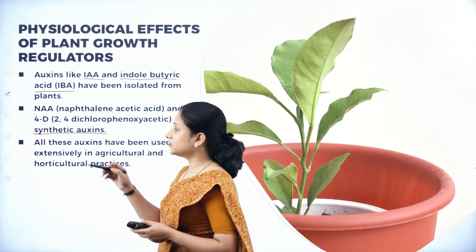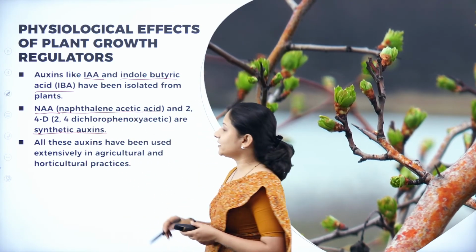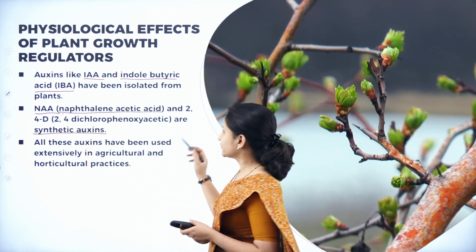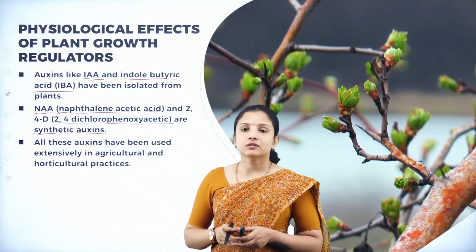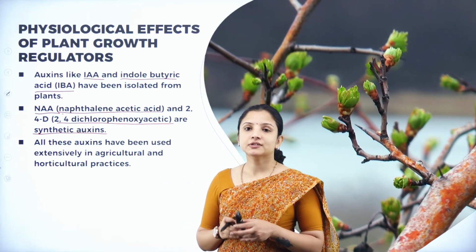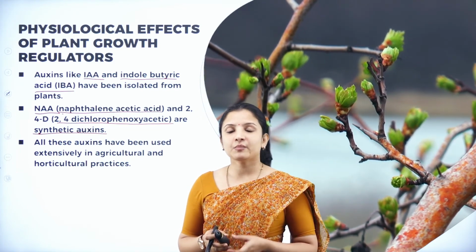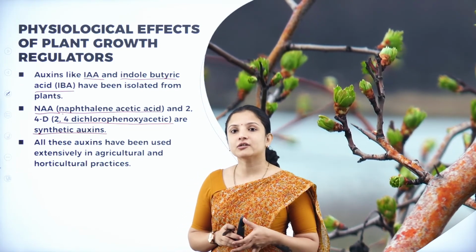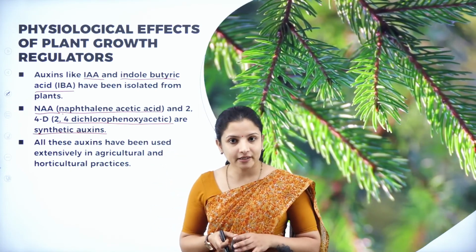One such is NAA, which is called naphthalene acetic acid, and one more is 2,4-D, that is 2,4-dichlorophenoxyacetic acid. 2,4-D and NAA are two examples of synthetic auxin. This is one of the important questions that will be asked: name any two natural auxins. You can write it as indole acetic acid and indole butyric acid.